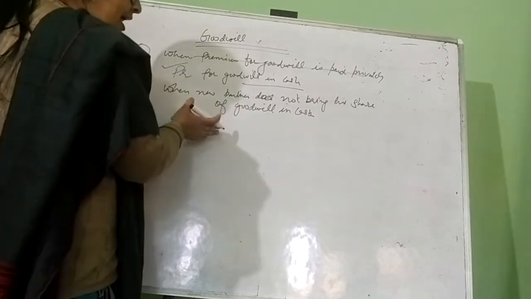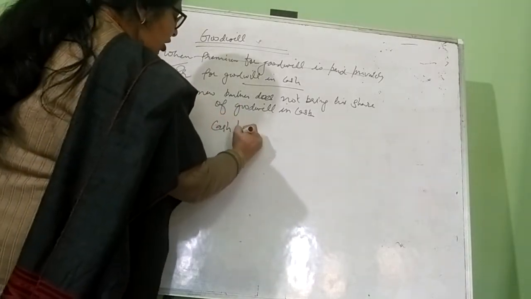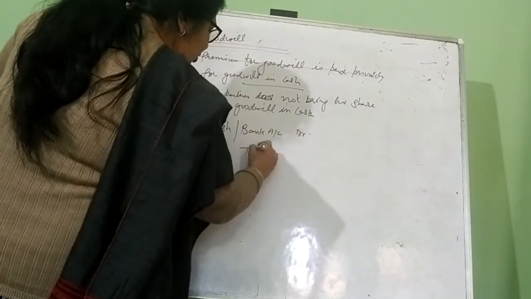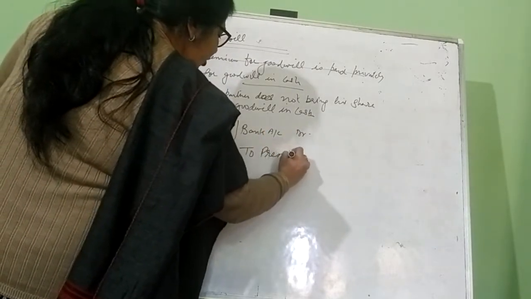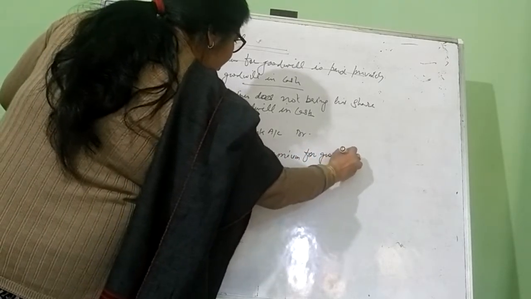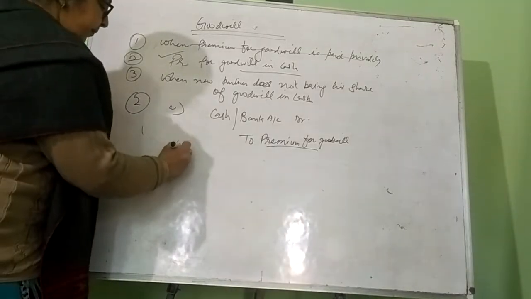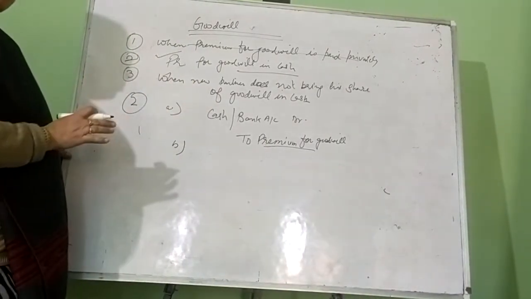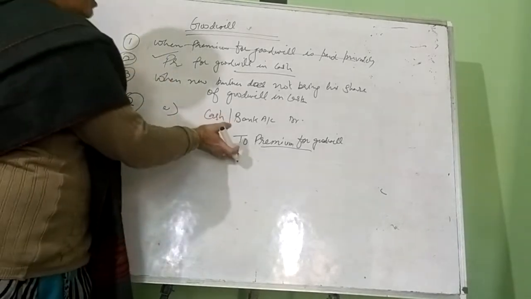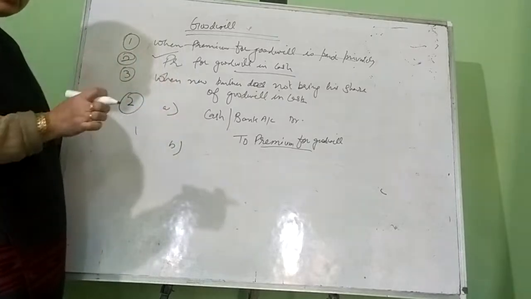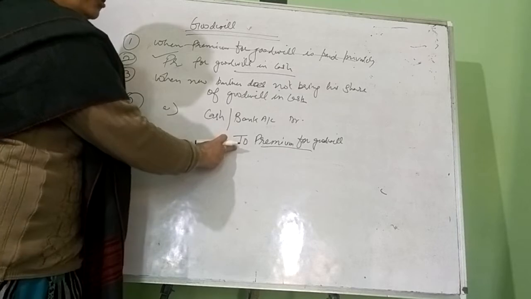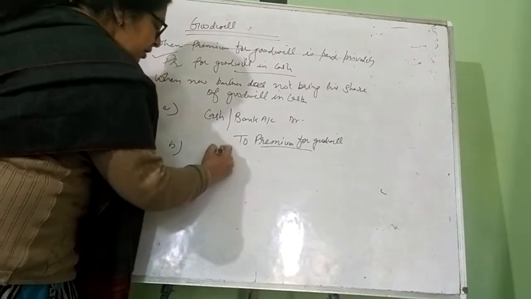So first journal entry of the second case, when the person is bringing his premium for goodwill in cash. In business, cash is coming, so cash or bank account debit, to premium for goodwill. Now second journal entry: premium for goodwill is brought in by the new partner, and this goodwill is distributed between old partners in the sacrificing ratio. It means the sacrificing partners will get this share of goodwill. So the journal entry will be